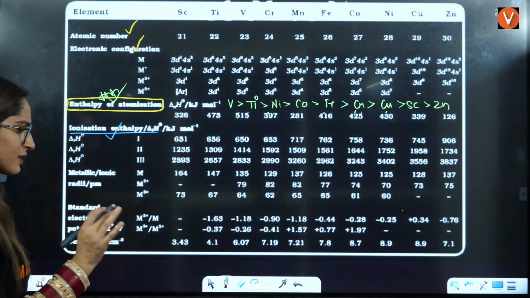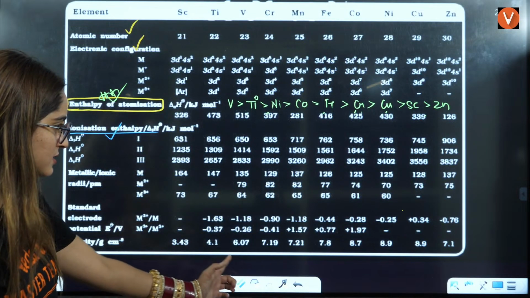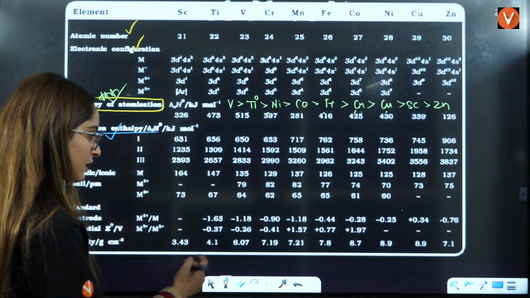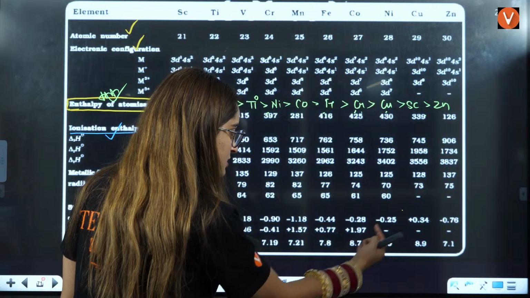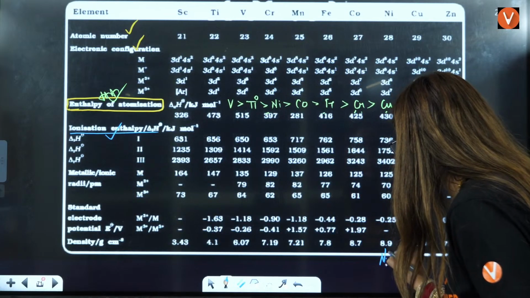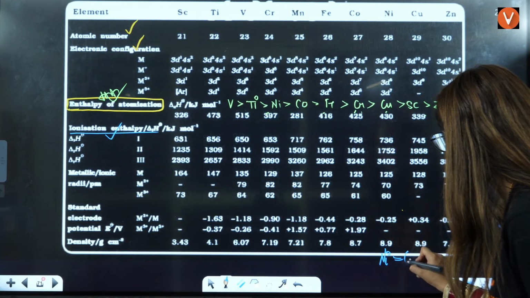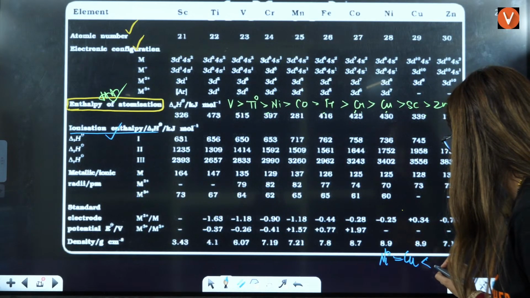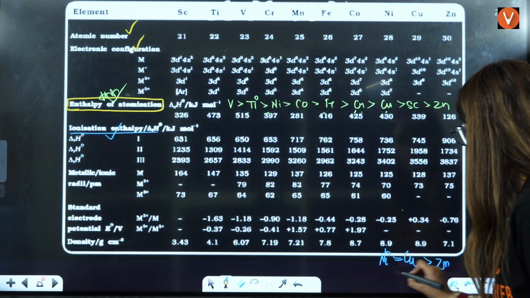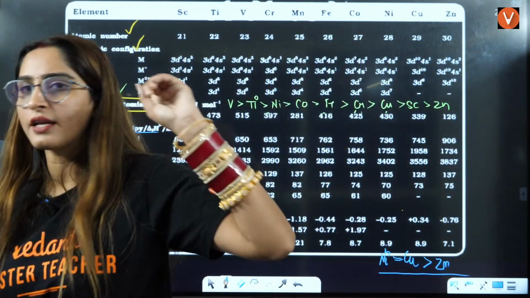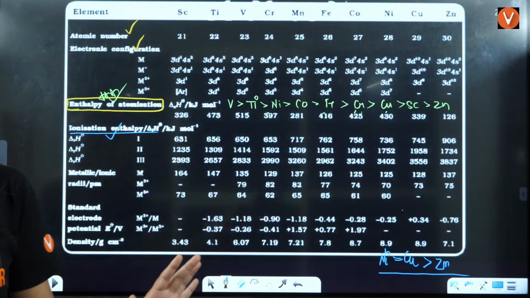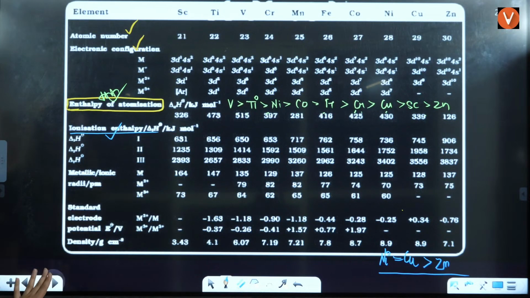Then talking about all this, if you talk about the density, it is increasing. So yes, it is what you can see in density, it is increasing. But with nickel, in density also I am writing, because surprisingly sometimes they ask you some questions, okay? And here it is decreasing. It is more than zinc. Zinc has less density, it is increasing, but in the end it decreases very slightly. Okay, that you should remember, right? Okay, yes, I think that's it.